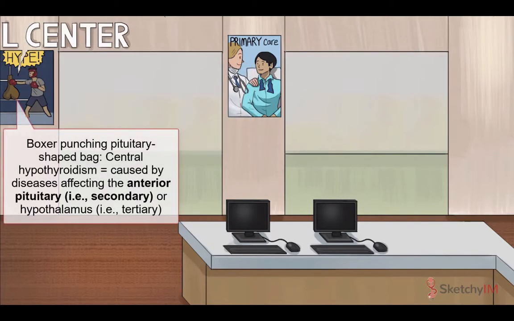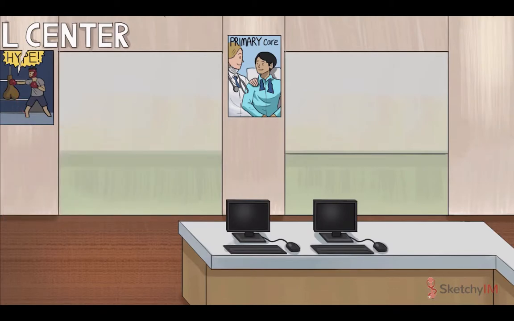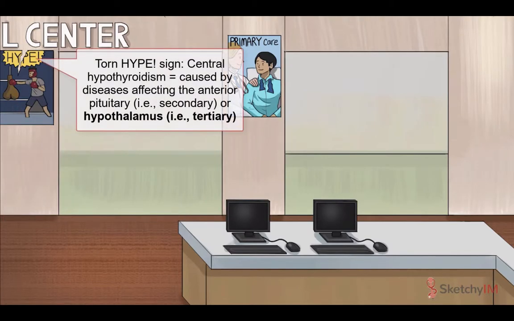Secondary hypothyroidism is caused by disease within the anterior pituitary, which is responsible for secreting thyroid stimulating hormone, aka TSH. To remind you that pituitary disease is the cause of secondary hypothyroidism, we've included our recurring sketchy symbol for pituitary dysfunction, the pituitary punching bag here on this poster. Tertiary hypothyroidism goes even higher up on the axis, resulting from diseases affecting the hypothalamus, which is responsible for secreting thyrotropin releasing hormone, aka TRH.